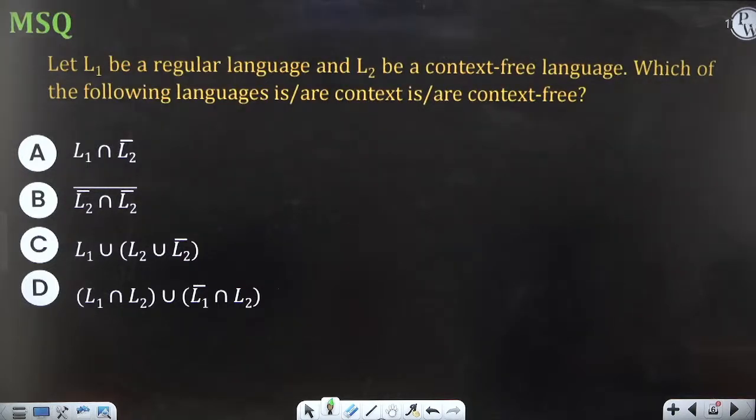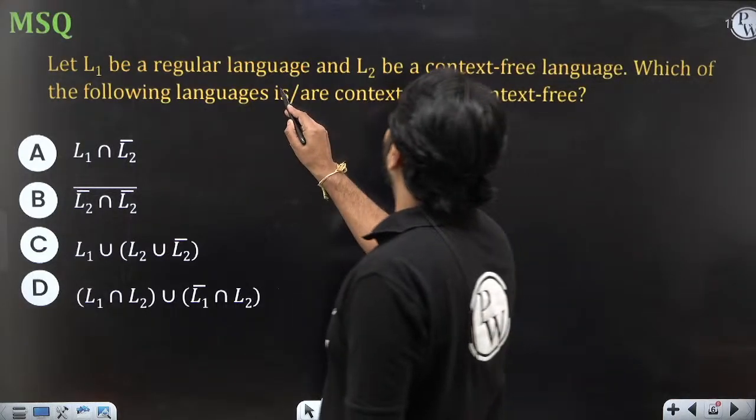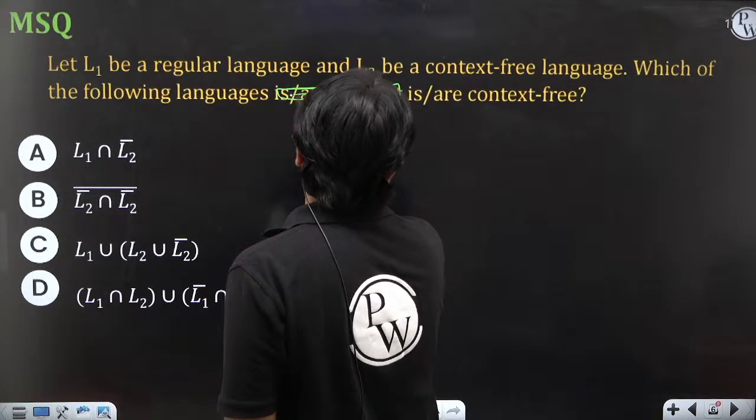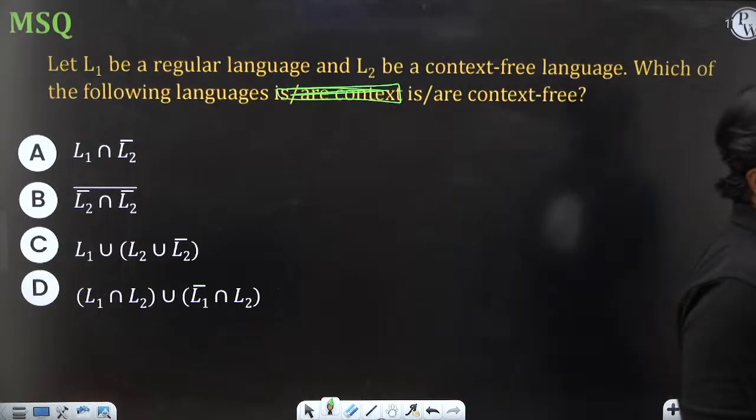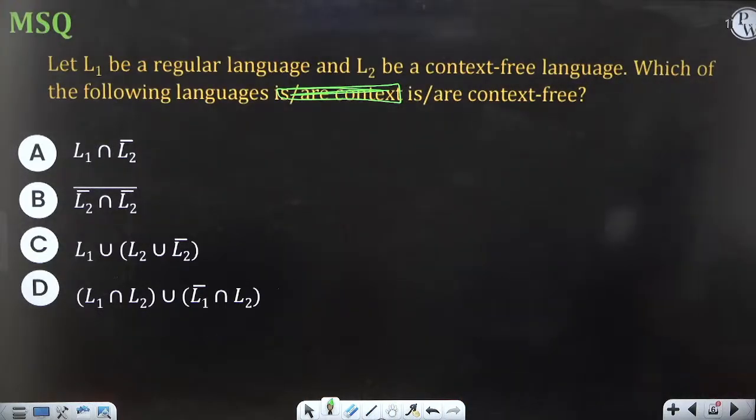L1 is regular and L2 is context free. Now you need to identify which of the following is context free. Anyhow, it's a typing mistake, so don't worry about the statement which is repeated here. Just delete this one. I'll be creating the poll for you. You need to choose only context free.